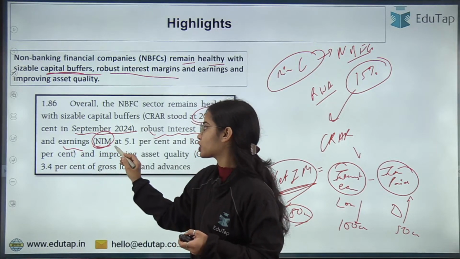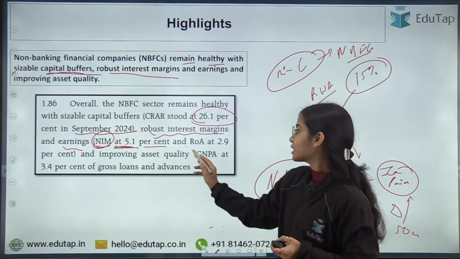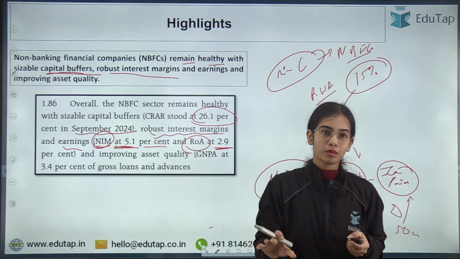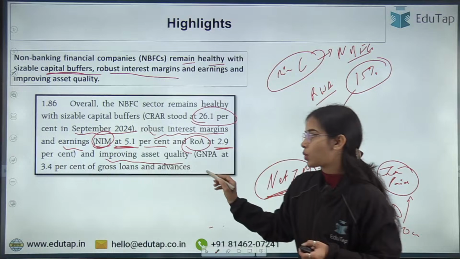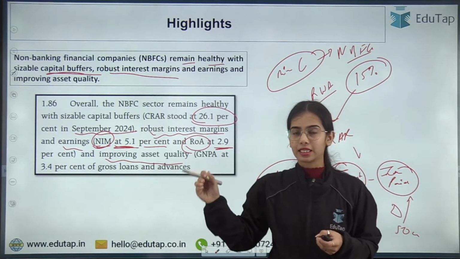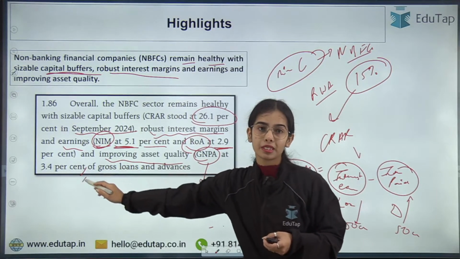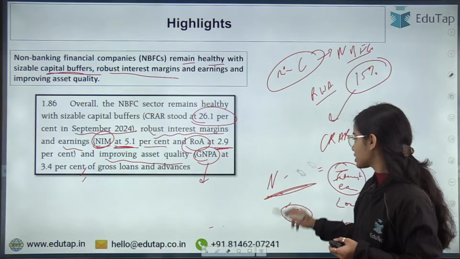The net interest margin is at 5.1%, that is quite high, and the return on asset is at 2.9%. Okay, improving asset quality. The asset quality has also improved. The gross non-performing asset has come down to 3.4% for the NBFCs. So this is the basic idea.